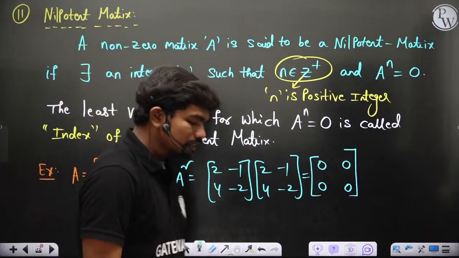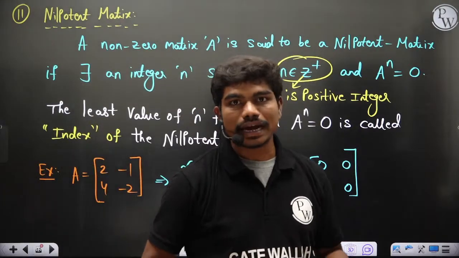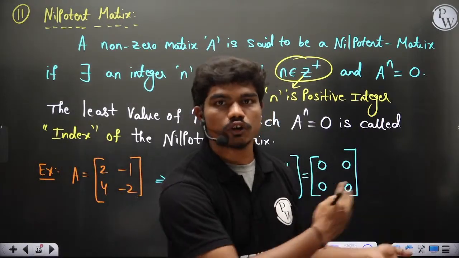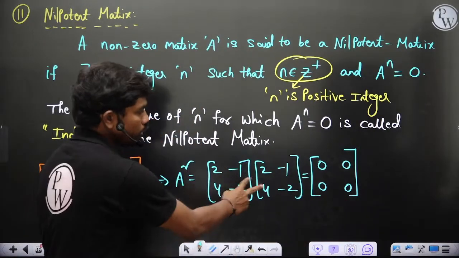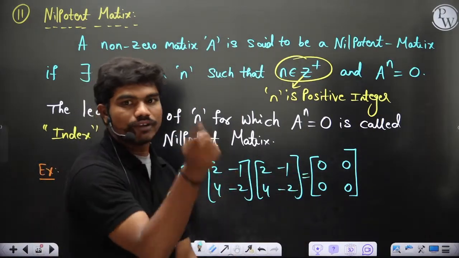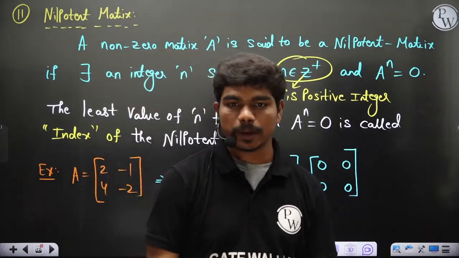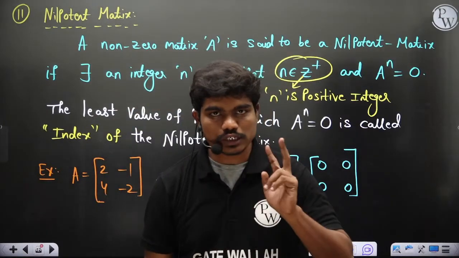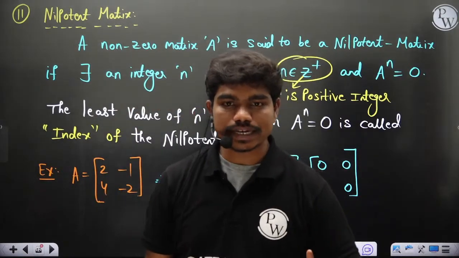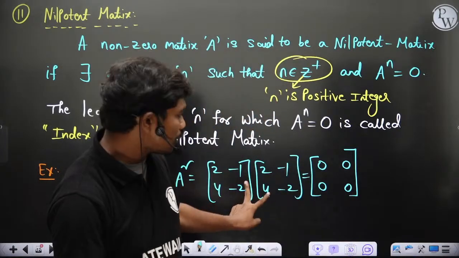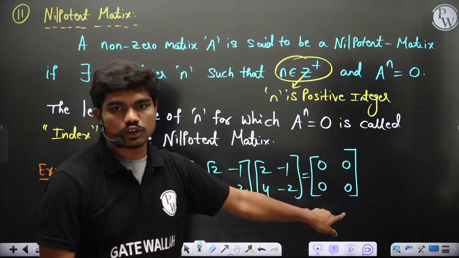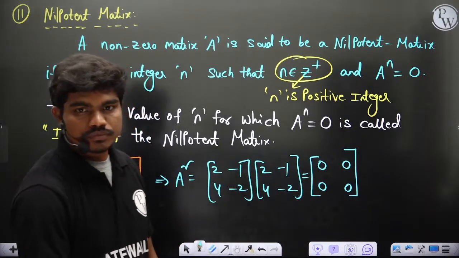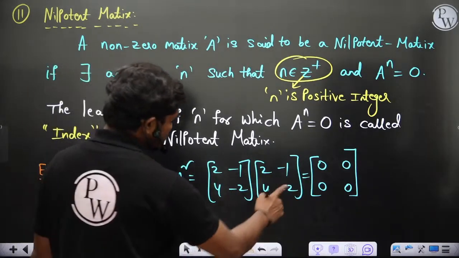Okay, so there come situations where the power of the matrix itself for a non-zero matrix can turn out to be a zero matrix. And this also gives you one important conclusion. Product of two non-zero matrices can be a zero matrix, which I have already told you in the last class. Yes or no? Did I tell you product of two non-zero matrices can still be a zero matrix? We have shown in the last class. Here it's one more example. You can see these two are non-zero matrices, but the product of these two turns out to be a zero matrix. Clear?